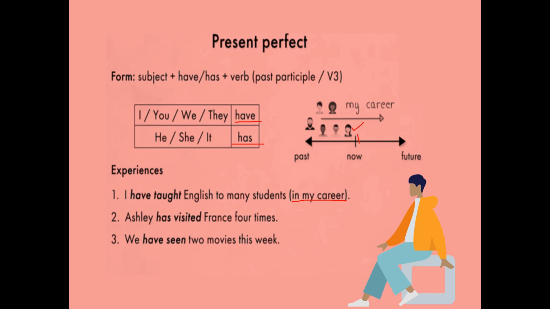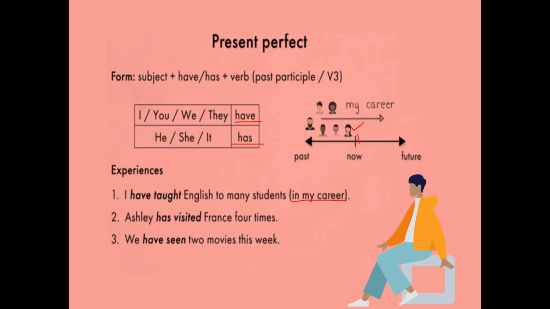I done. Ashley has visited France for 4 times in his lifetime. Ashley, in her lifetime. We have seen 2 movies this week. This week they have seen 2. So shows the time frame. Now when you are speaking, the action just completed or already started. No means he is not going to stop seeing the movies.